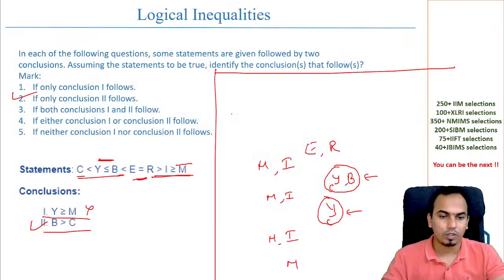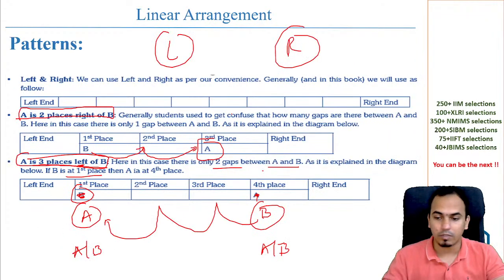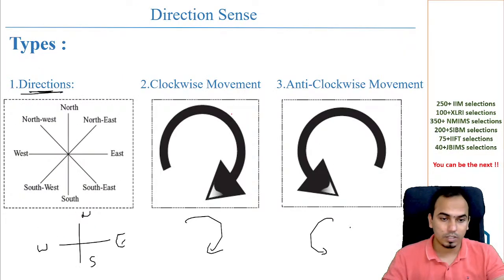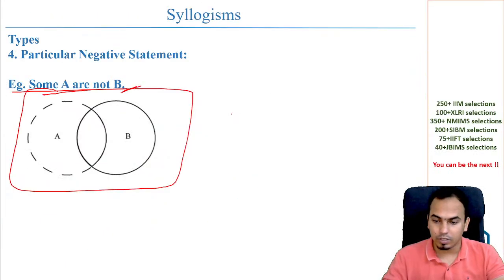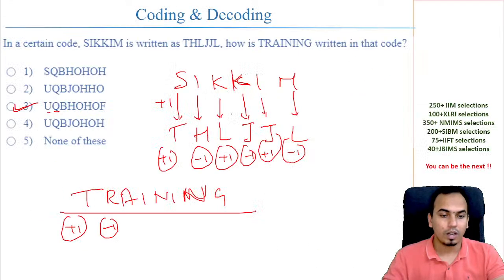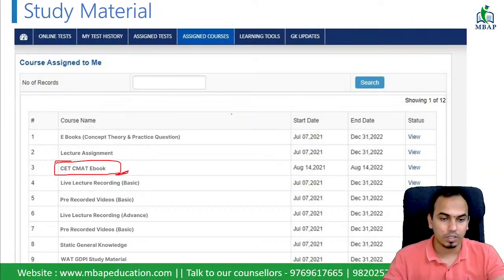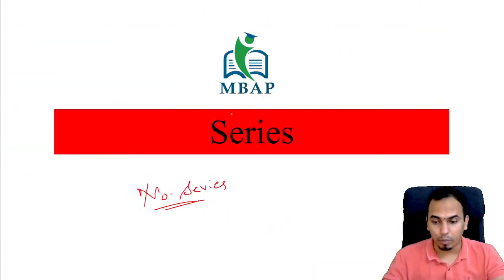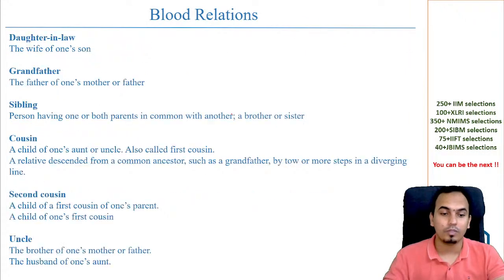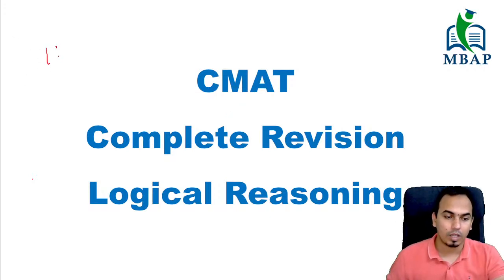If you see, we've done calendar, logical inequalities, we have done matrix arrangement, linear arrangement we saw, we saw direction sense, we saw input output, we saw syllogism, we saw coding decoding, and then we also saw analogies. So analogy is the ninth topic, and then we saw number series, which is 10th topic, and then we saw blood relations. So total of how many topics that we have seen today? If you see the entire revision, we have touched upon 11 topics of LR in today's session.